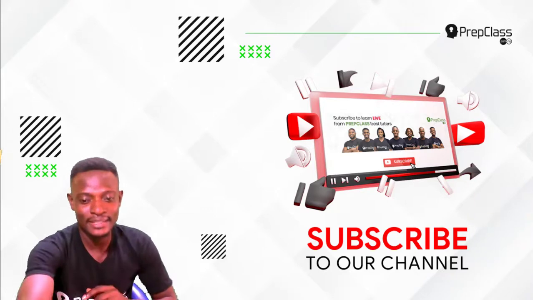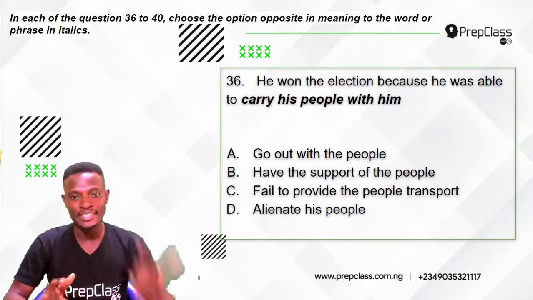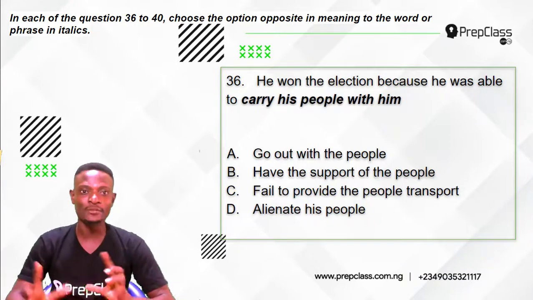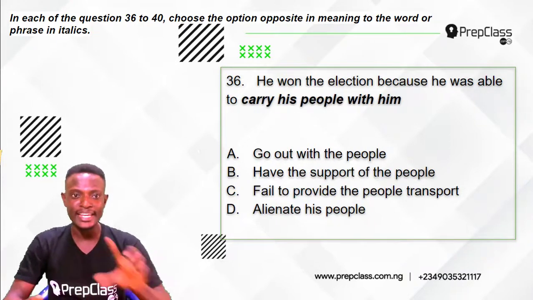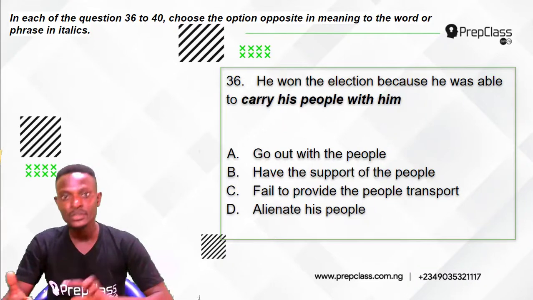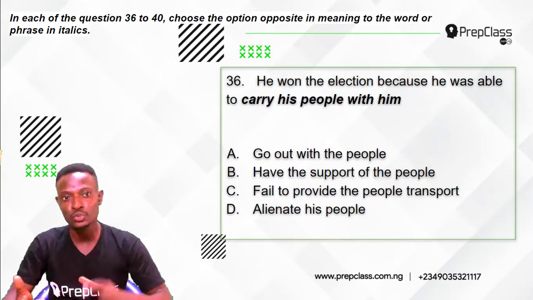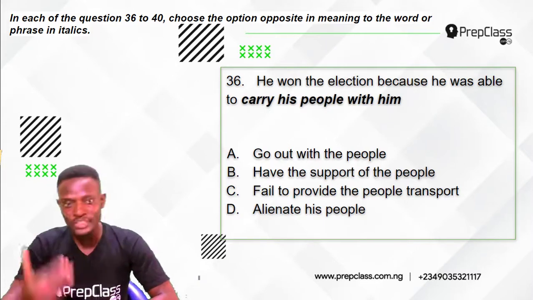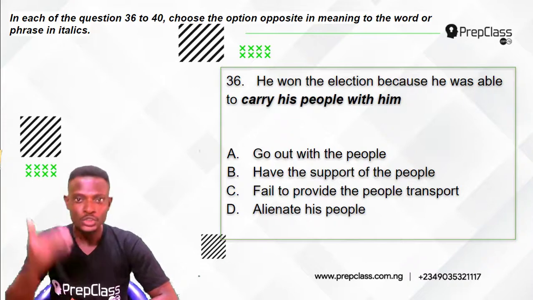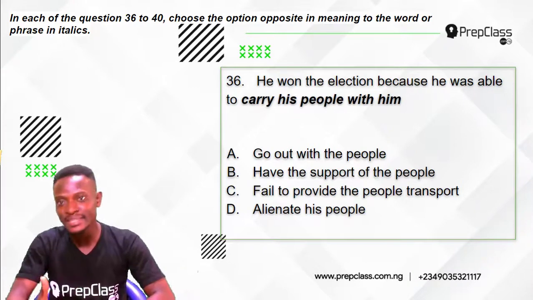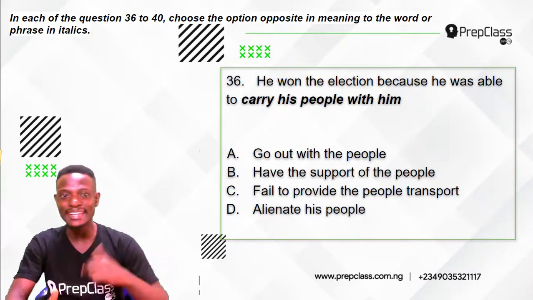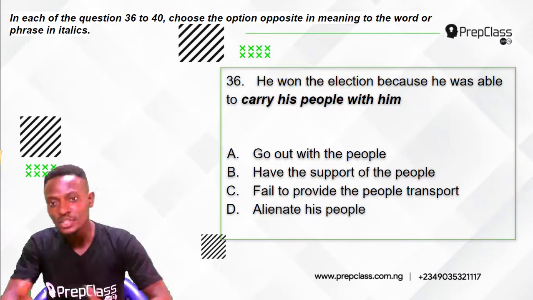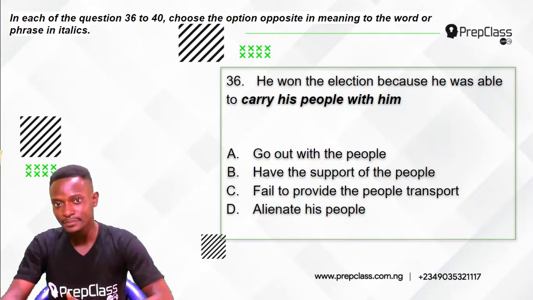Alright, let's begin. Now, for question 36 to 40, we have an instruction here, and the instruction reads: in each of the questions 36 to 40, choose the option opposite in meaning to the word or phrase in italics. So we have to select the option that means the opposite of the word or phrase in italics.